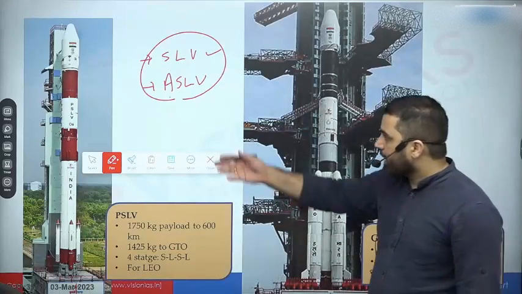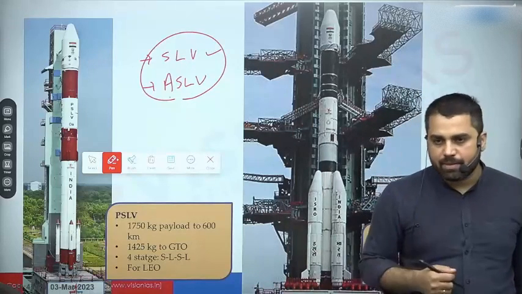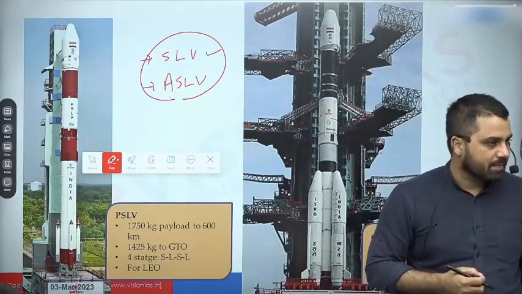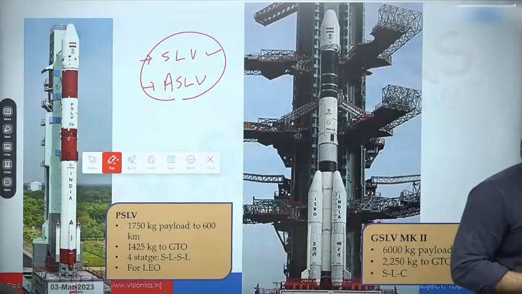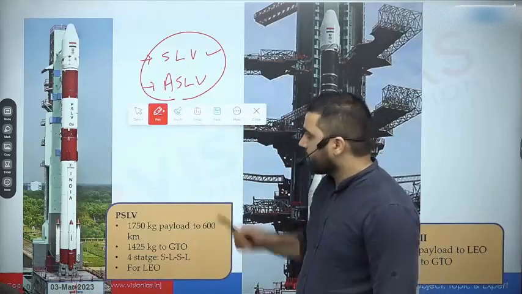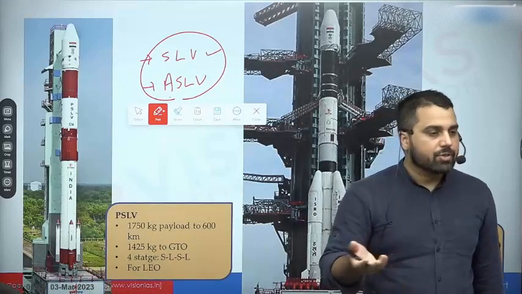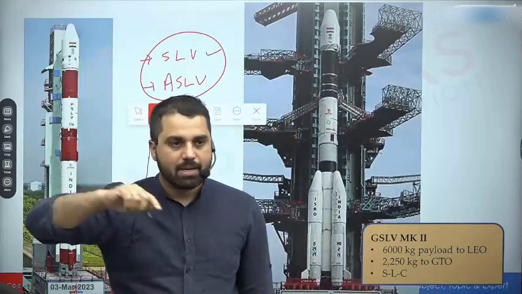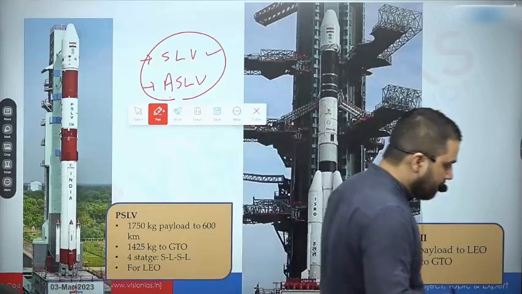So PSLV has been a very reliable launch vehicle. Over the decades it has made 55 launches, failed only perhaps twice or thrice. It has a success rate of more than 96%. Very few rockets can claim this, that they have a success rate of more than 96%. Originally it was designed to deliver Earth observation satellites. So I'm talking about different types of satellites here. I can have different types of satellites. जो Earth observation satellites हैं, as the name suggests, they monitor Earth from an orbit. They monitor Earth. They calculate different type of data about different surfaces on the Earth.